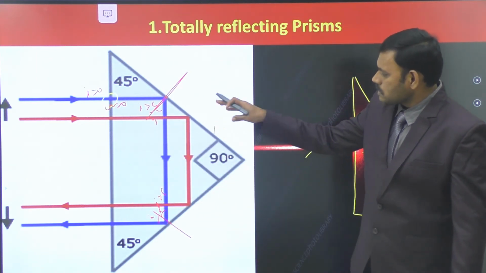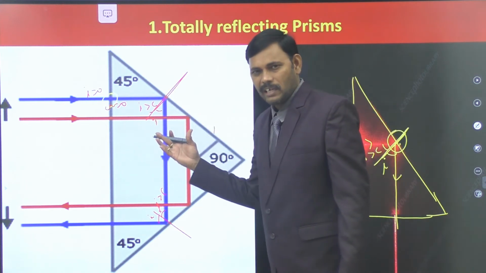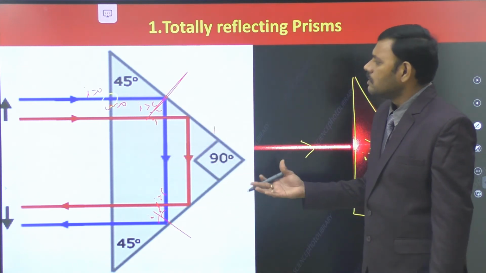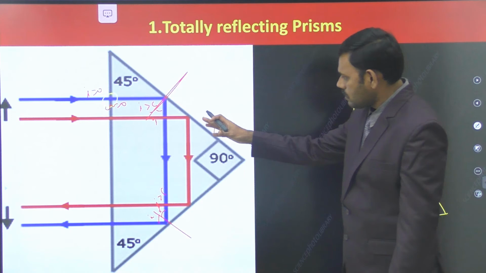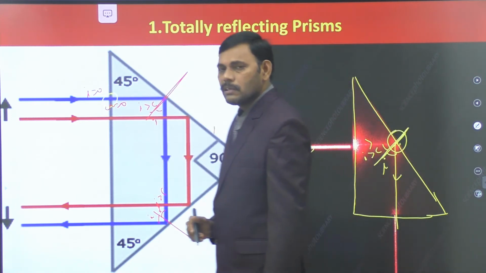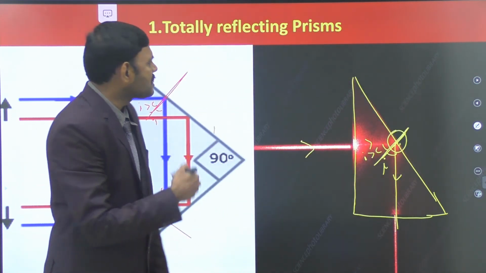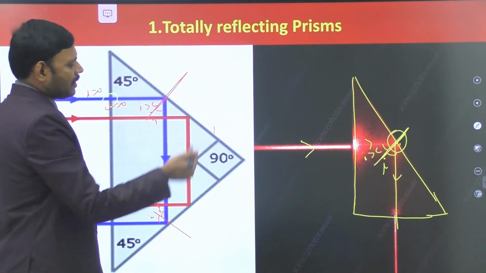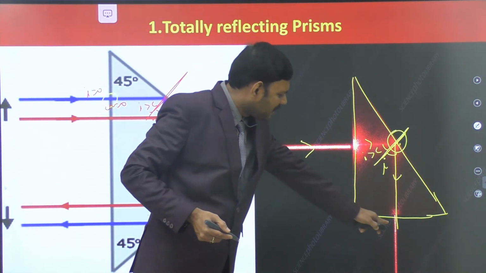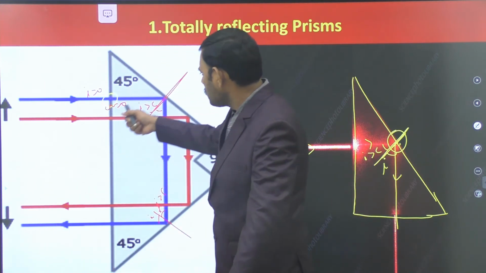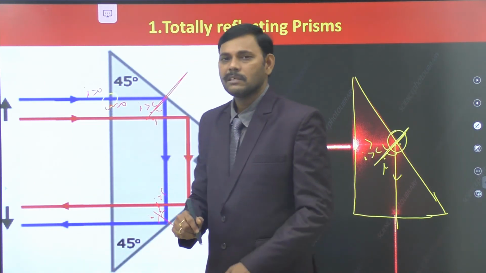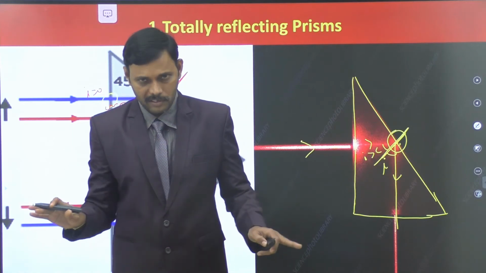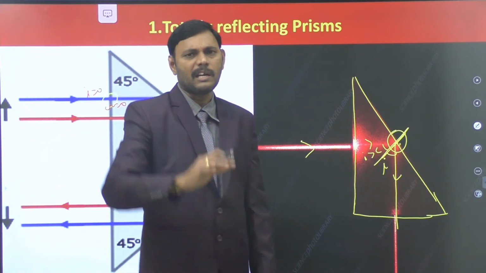Sometimes there is no loss of energy, which is the advantage of this reflection. Without loss of energy, under this condition, the light ray is reflected back. Sometimes prisms use the phenomenon of reflection. Here we are changing the path of the light ray by 90 degrees, and here by 180 degrees, moreover without any loss of energy, by using the phenomenon of total internal reflection.